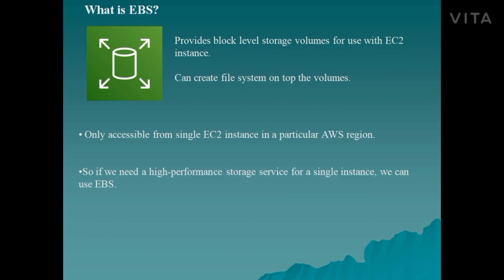Also EBS is highly available and durable. So in EBS we can create volumes and mount file systems on top of these volumes. EBS is only accessible from a single EC2 instance from a particular AWS region. So if we need a storage service for a single instance, then we can use EBS.